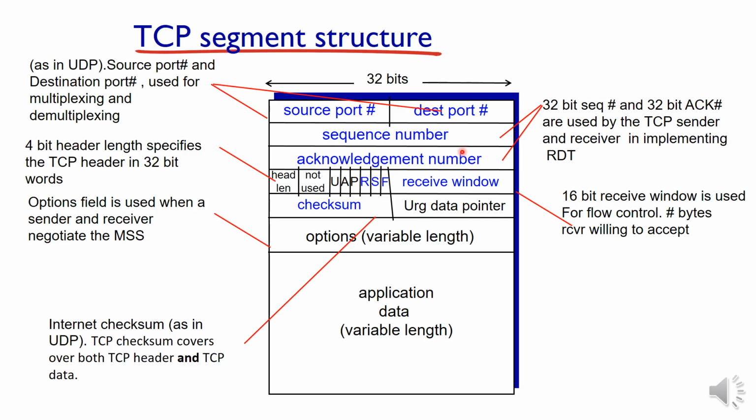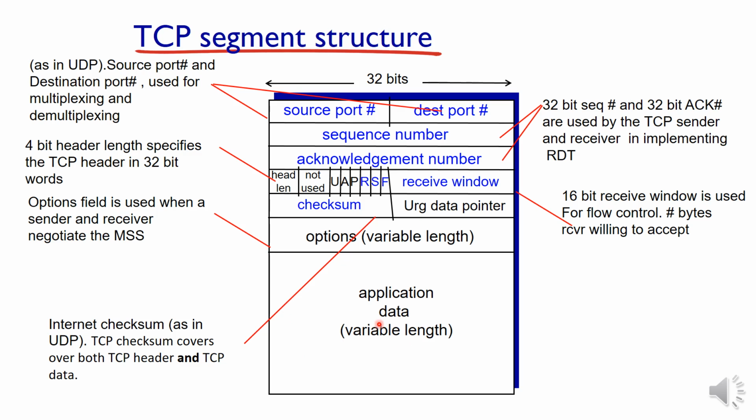and the number of bits used to represent the sequence numbers, we will learn in a coming slide. Then header length is a 4-bit number. Out of the 32 bits, only 4 bits are used to represent the length of the header. The entire segment includes the header, up to here, plus the remaining portion, which is for data or payload.